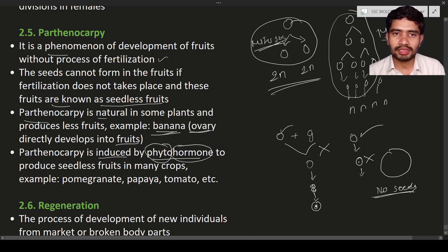So the chemical substance of a plant is known as phytohormone. This phytohormone is utilized to make seedless fruit, so it is also an artificial process. By this we develop seedless fruits in many crops. Example, pomegranate, papaya, tomato, etc. So this is parthenocarpy.